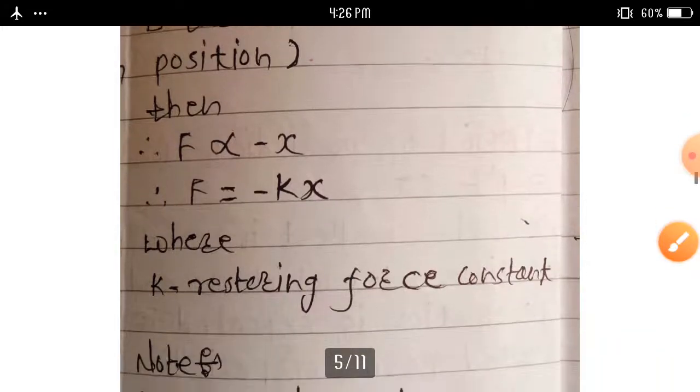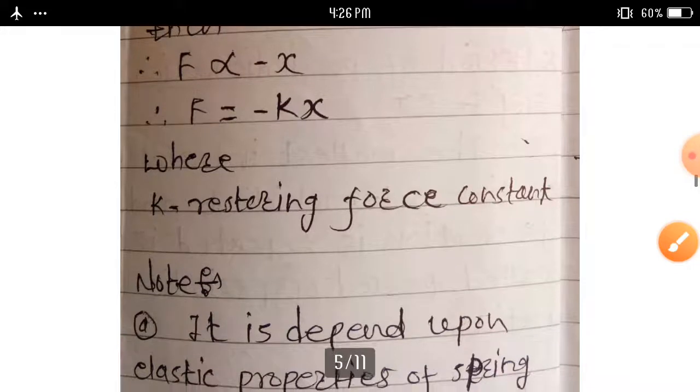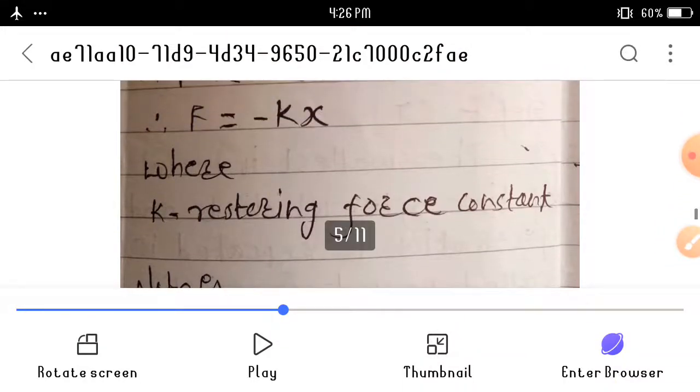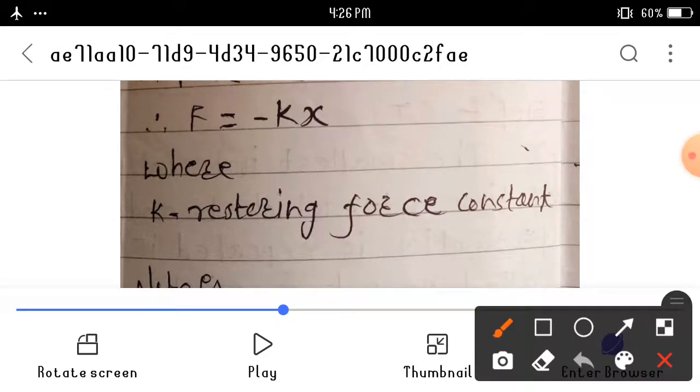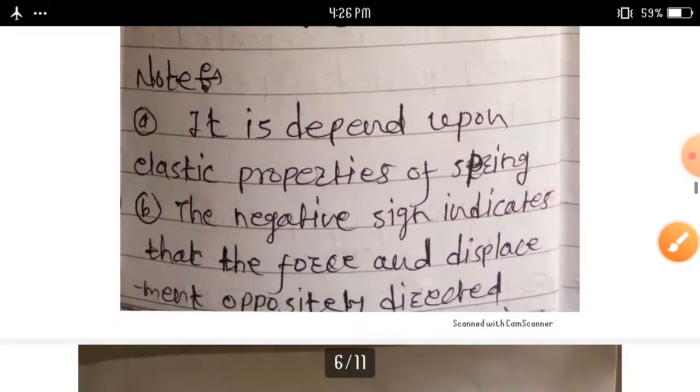Here this k is called as a restoring force constant, and we can derive this restoring force constant here. k is equal to F upon x, that is a restoring force per unit displacement is called as a restoring force constant.